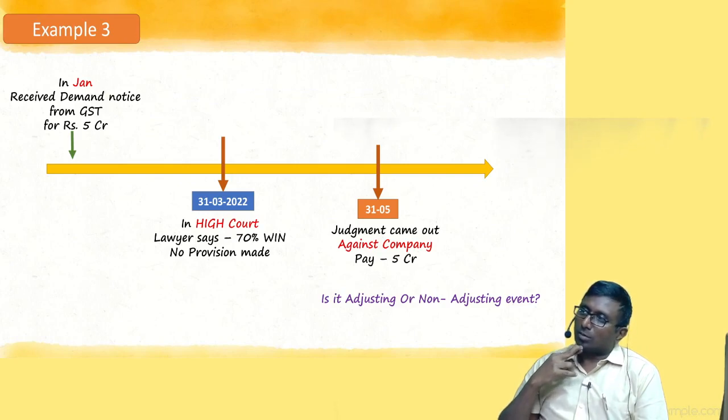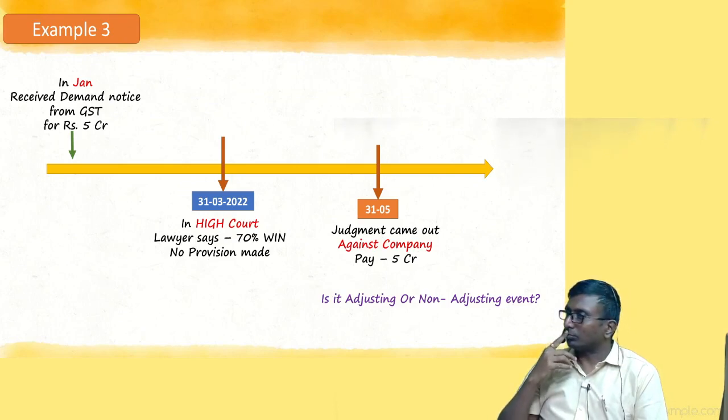Not required. That is a contingent liability. Correct. Adjusting.